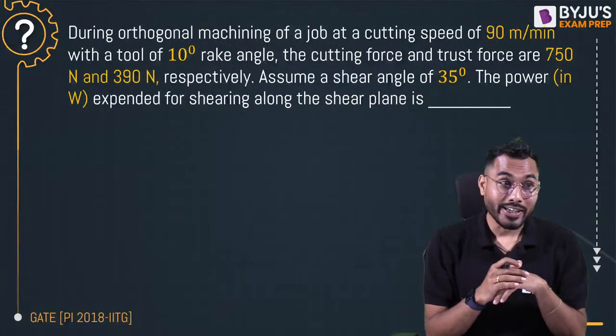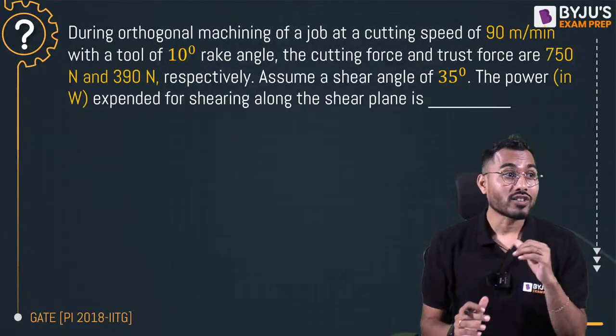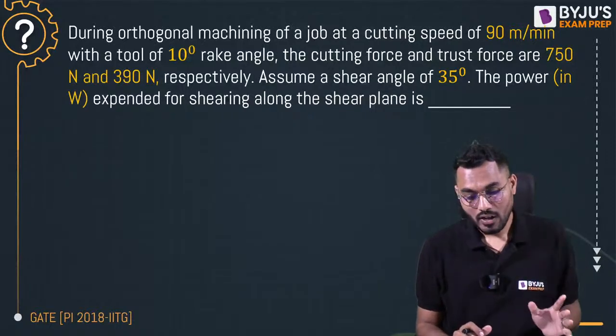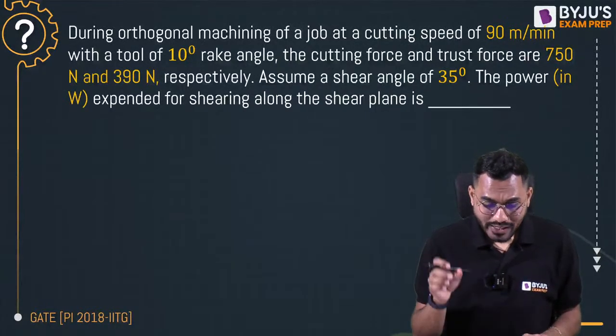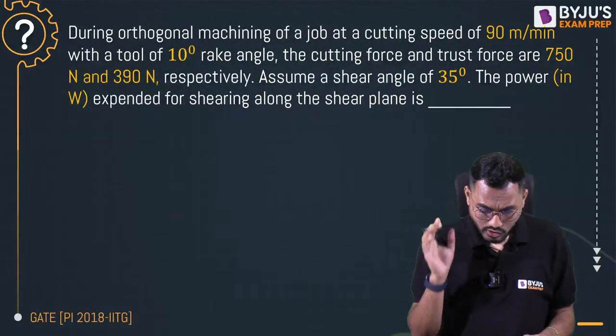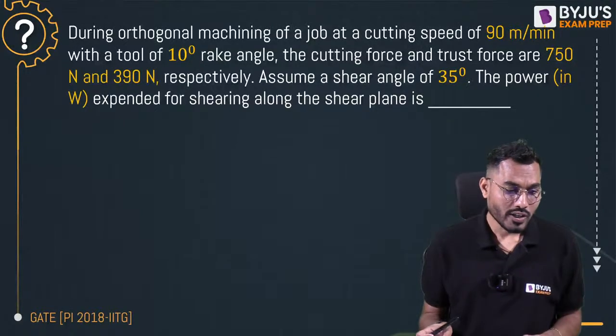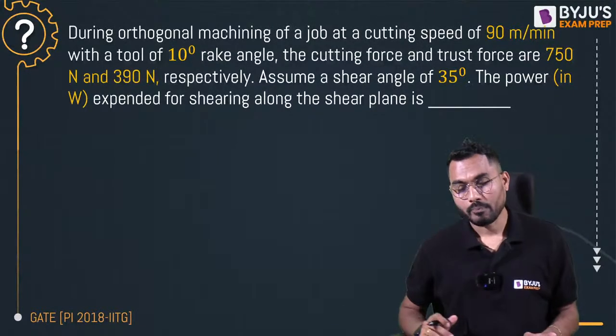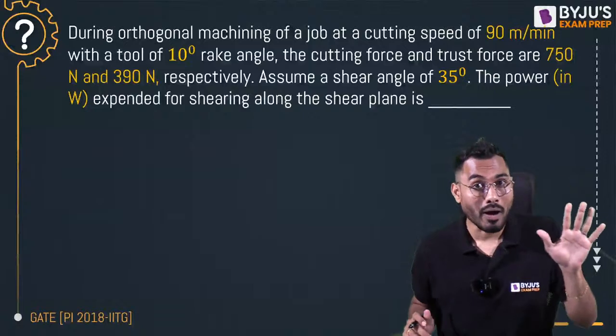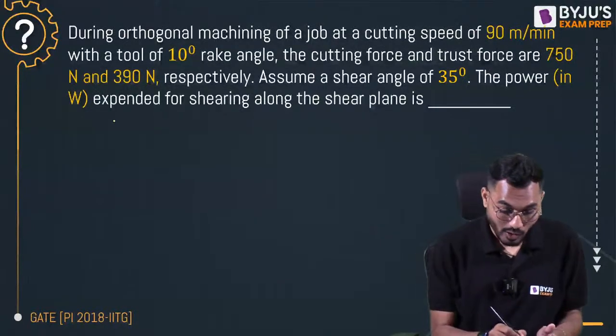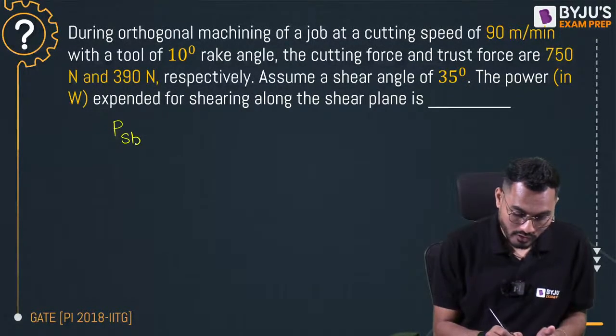Power is the rate of consumption of energy that is expended for shearing along the shear plane. So we are interested in calculating power only along the shearing operation, not the total power. Shearing power can be considered as the power of a shearing operation.